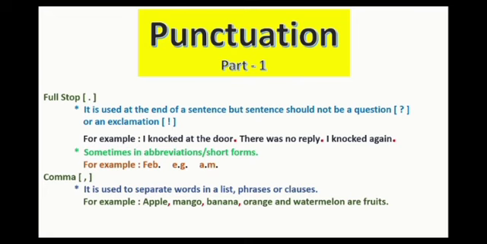Remember, when we are writing the last one, we don't use comma, we use and. For example, we are using orange and watermelon because these are at the last. Next, brush your teeth, wash your face, take your breakfast and get ready for school. Here we are separating these phrases, and we are using comma to separate these phrases.